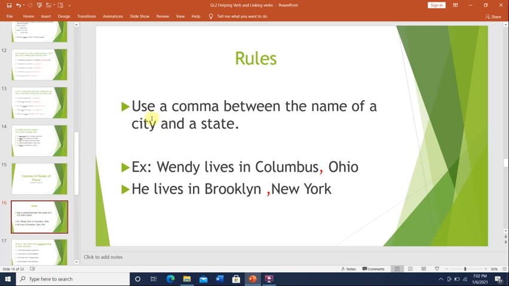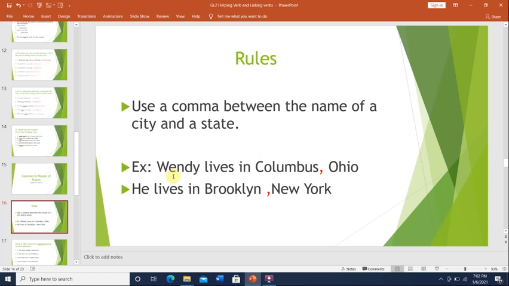As we said, the rule says use a comma between the name of a city and state. The United States is a very big country and it has 52 states, and inside those states there are many cities and towns. When people write the address, they usually add the city and then the state. So between them, we put a comma.